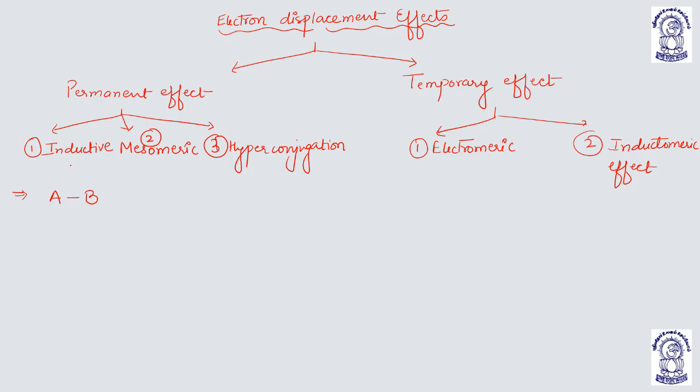In this molecule, if the electrons of the bonded bond pair are shifting towards one of the atoms because of some group attached to B, suppose B is attached to X and X is more electronegative, then X will attract electrons from B and B will attract electrons from A. So this means a directional movement of electrons from one position to the other. In a better way, we can describe it as delocalization of electrons.